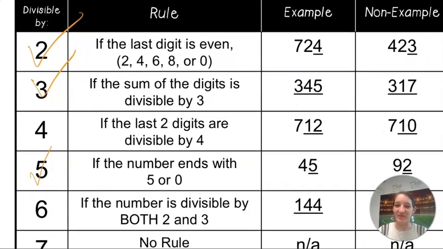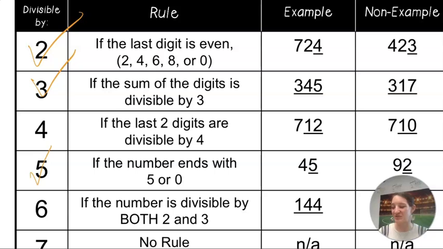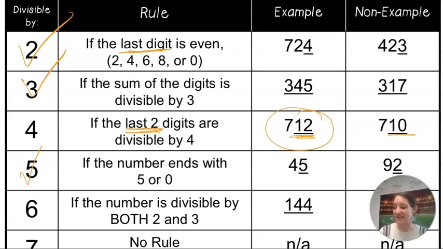So the rule for 4 is very similar to the rule for 2. It's the last digit, only with 4, it's the last 2 digits. So if you look at a number, and if you look at the last 2 digits, you'll be like 12. Yeah, 12 is a multiple of 4. So 712 is divisible by 4. Whereas 710 is not divisible by 4 because you can't do 10 divided by 4 evenly, can you? So that doesn't work. Okay.